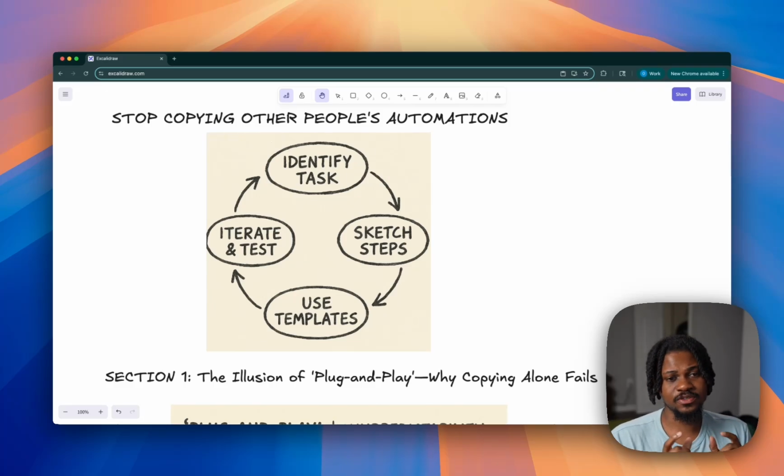And this is the point I actually want to get into a little bit, right? What I want us to have here is a new perspective. Let's flip the script and think about this. Instead of struggling with ready-made solutions, I want us to get to a place where we are actually the creators of automations that work for you and the ideas and businesses that you are trying to build, right?